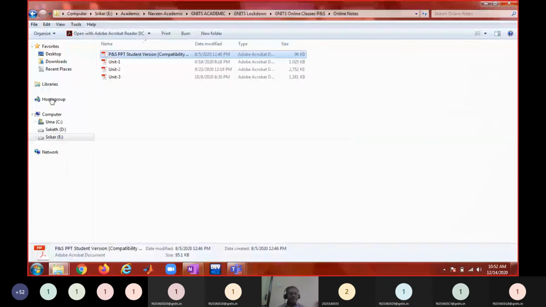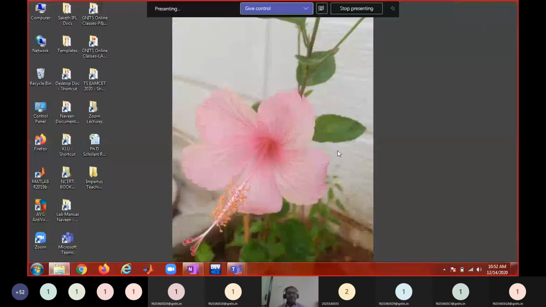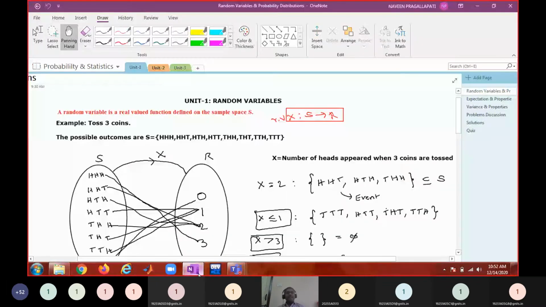Okay, so after that, we entered into Unit 1, which is your syllabus, starting with random variables. Don't think that problems will come directly from Unit 1. Whatever concepts I discussed just now, total probability and Bayes theorem, questions may come on total probability and Bayes theorem also.